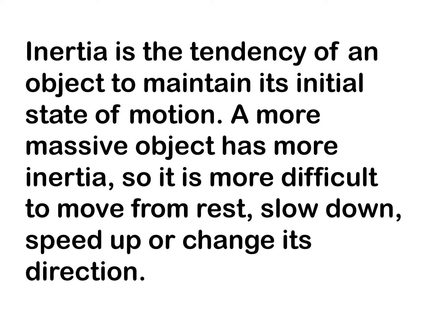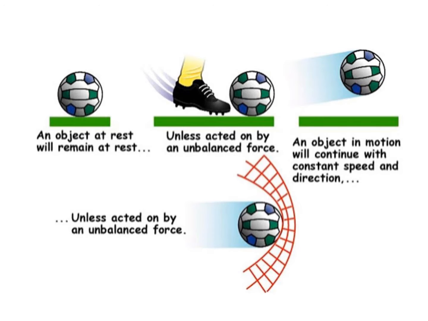Now, sabi nila, inertia is measured by what we call mass, diba? So, a more massive object has more inertia, so it is more difficult to move from rest, slow down, speed up, or change its direction. Again, the bigger the mass of an object, the more inertia it has. Mas mahirap siyang baguhin ng pwesto, pagalawin, ipastop, at magbago ng direction.